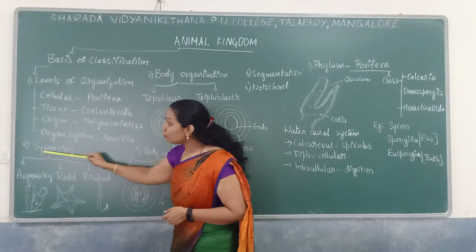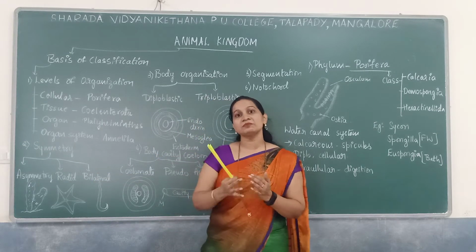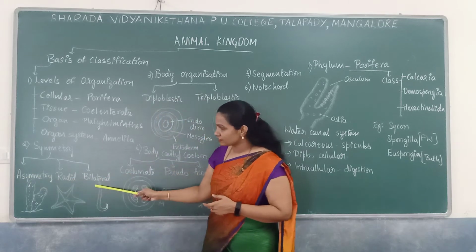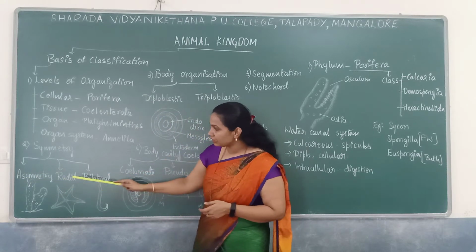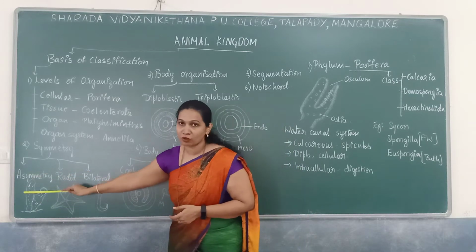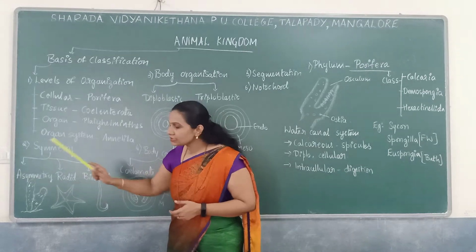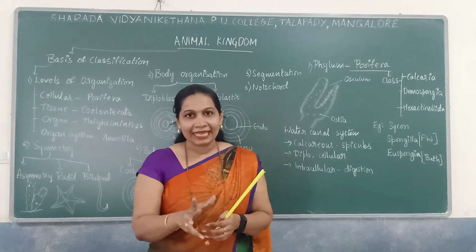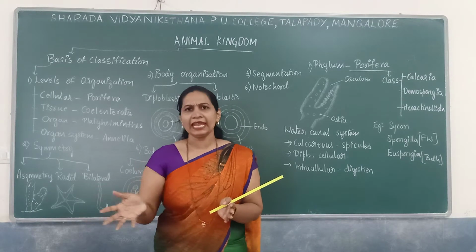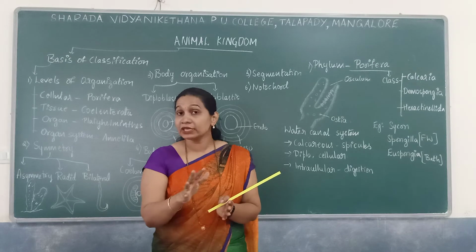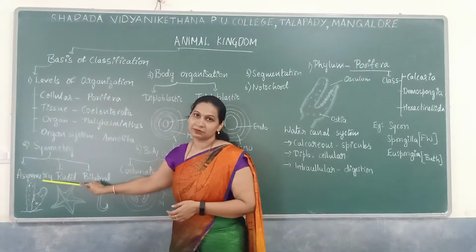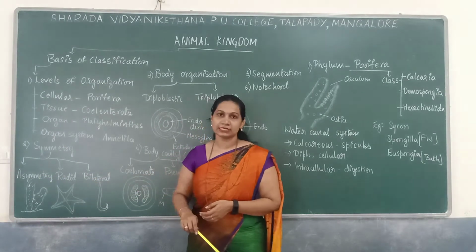Next is symmetry, how organisms are divided. We have mainly three types of symmetry: asymmetry, radial symmetry and bilateral symmetry. For asymmetry, I have drawn a diagram of a sponge, a member of Porifera. Asymmetry means that at any angle we cut the organism, we won't get equal halves. They don't have symmetry, so they are asymmetrical.